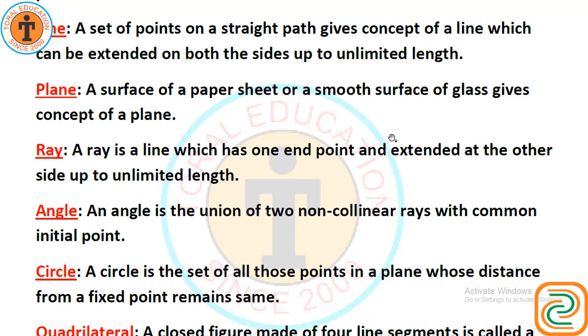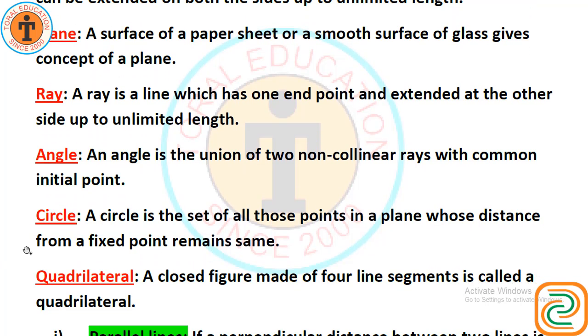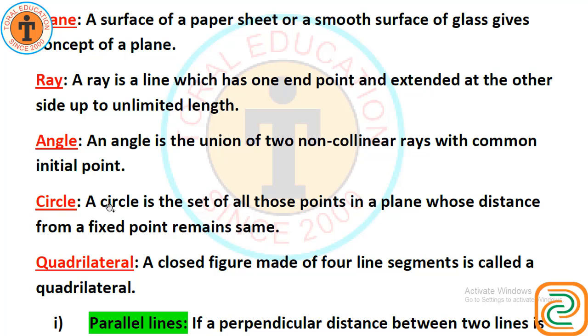Suppose one arrow goes to this direction and the other goes to this direction with common initial point. The initial point must be common. Then angle is produced. Circle. A circle is the set of all those points in a plane whose distance from a fixed point remains same. This is a circle.